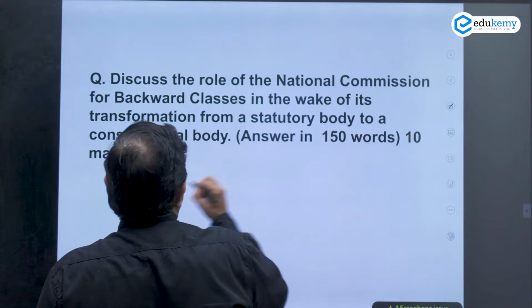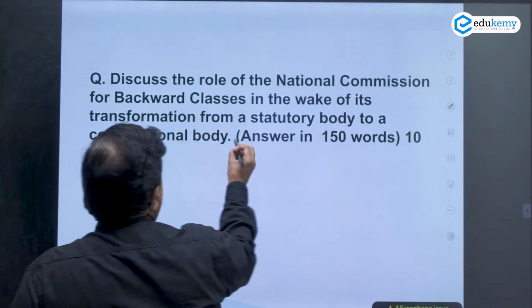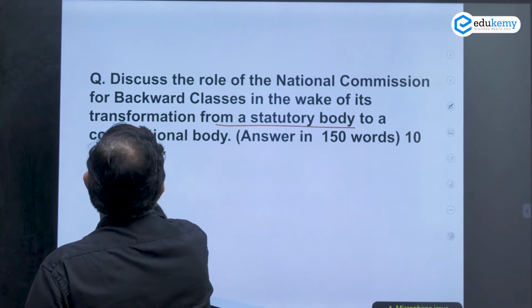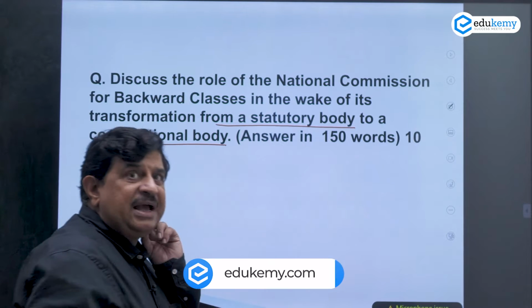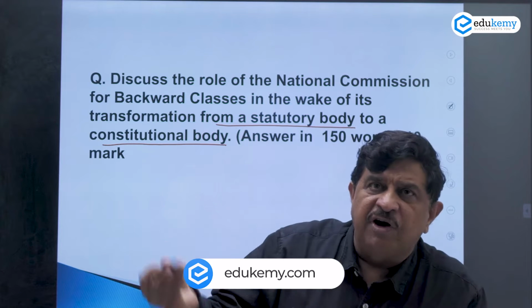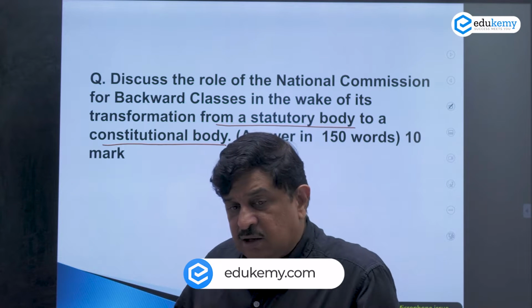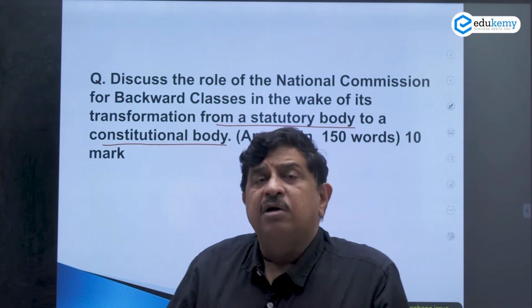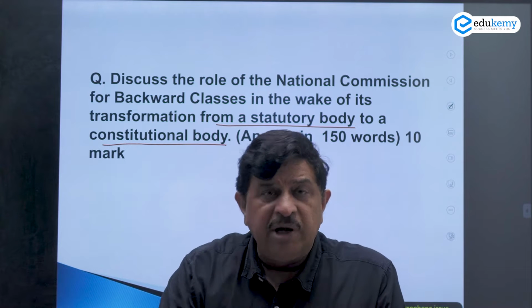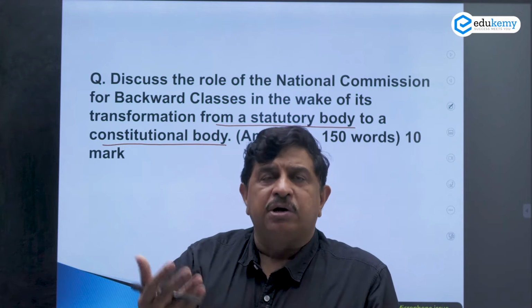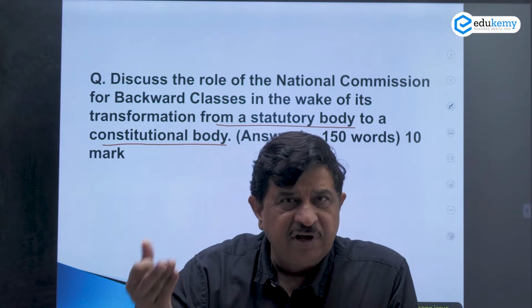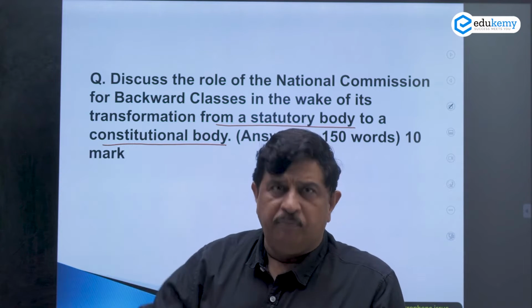So, keywords here are what the examiner is expecting from you: that transformation, change from a statutory body to a constitutional body, whether it has really amounted to some great change in its functioning, in its role, and what the implications are for the state governments, what the implications are for the central government. Inclusion and exclusion of OBCs, backward classes, will now be decided by whom?